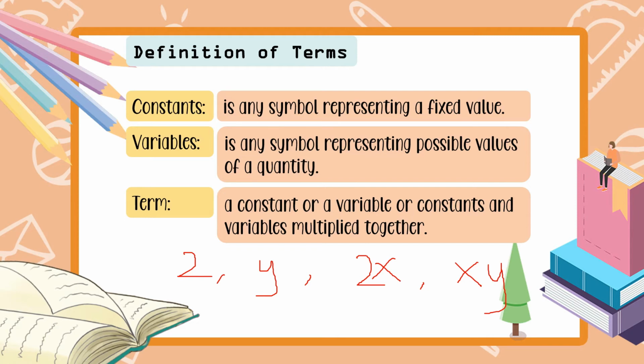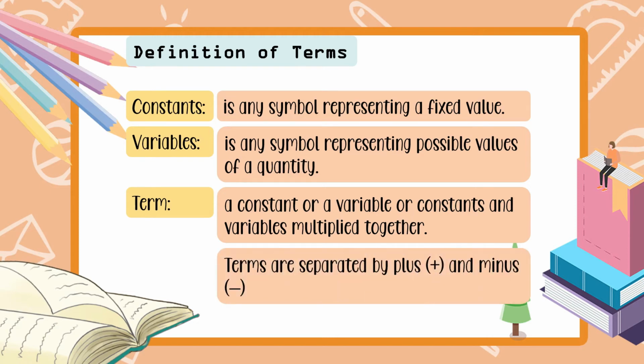Okay? Now, they are all terms, and terms are separated by a plus or a minus sign. So, ibig sabihin, if you have 2x plus 3y plus xy minus 2, okay? This 2x is a term. This 3y is a term. This xy is also a term.